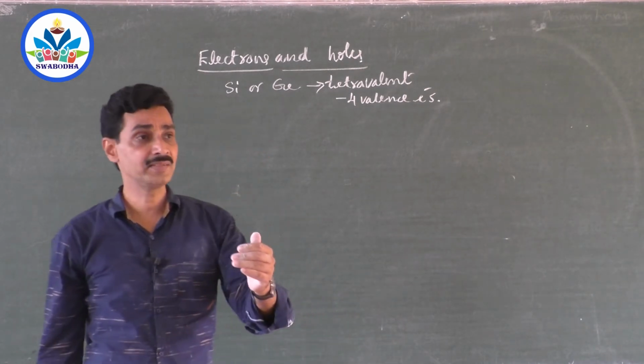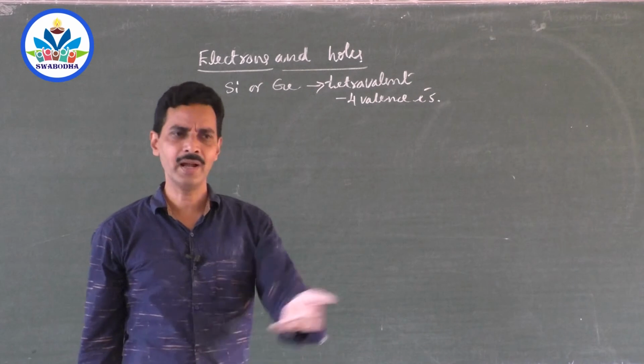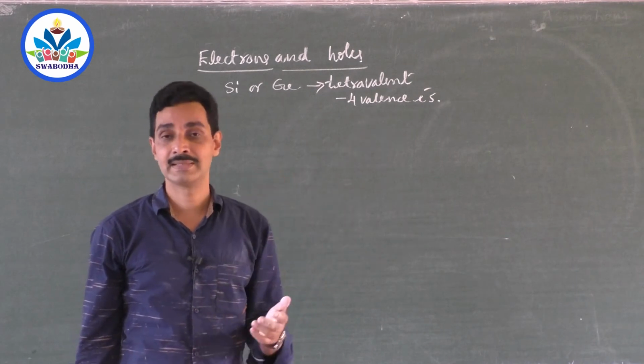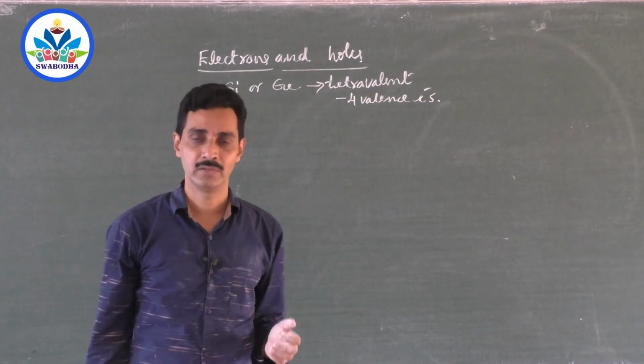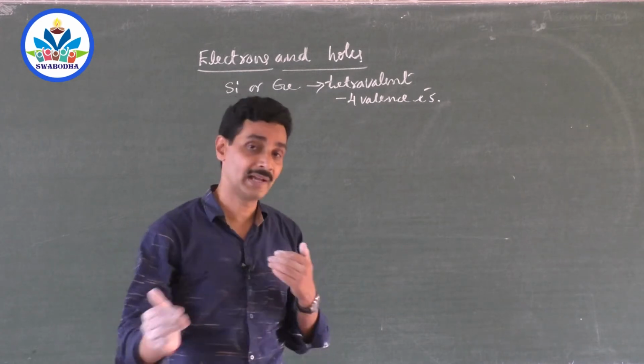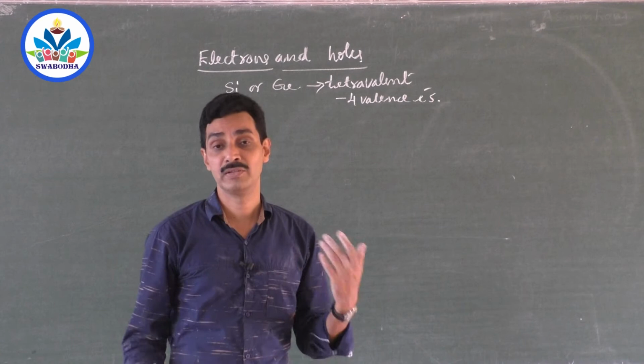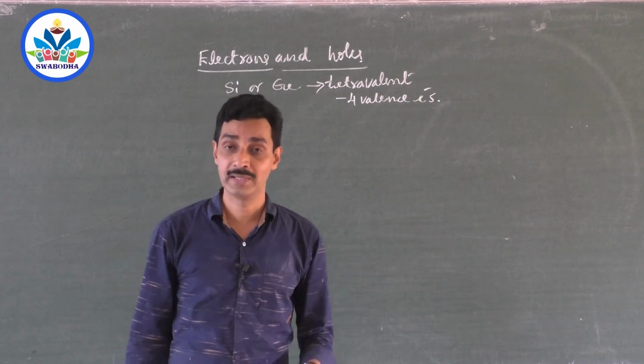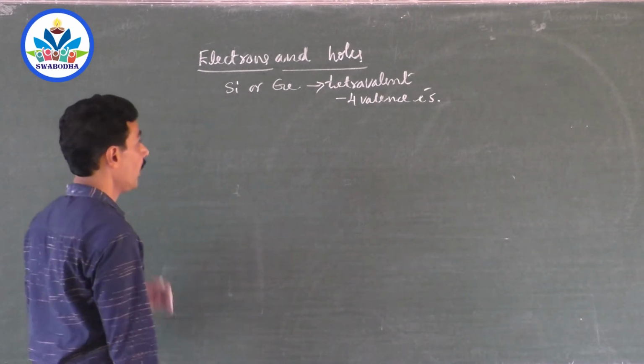If you ask the valence electrons, why can't you be free? Why can't you move inside the material? They say, sir, we are engaged in a bond. What type of bond? We are shared between the 2 neighboring atoms. So we are involved in forming a strong bond between the 2 neighboring atoms. How is it so? All are tetravalent.